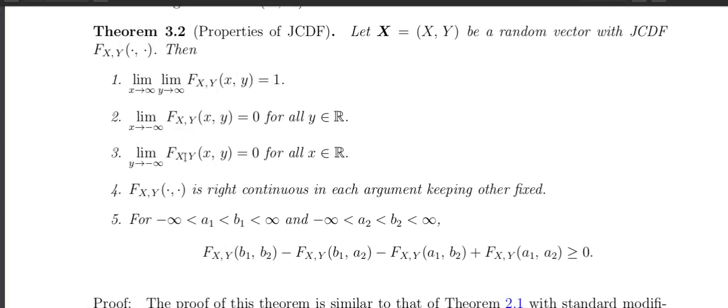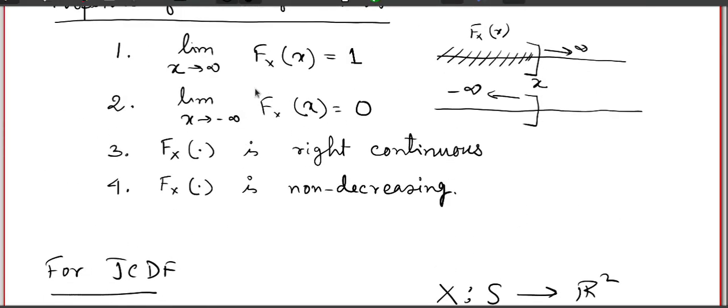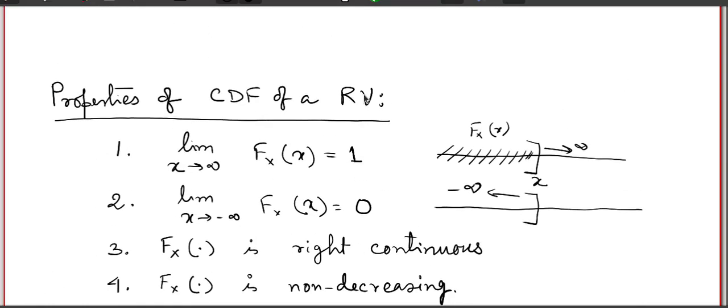The second and third properties come from this property of the cumulative distribution function, which says that when I push x to minus infinity, the probability goes to 0. The same thing occurs here.